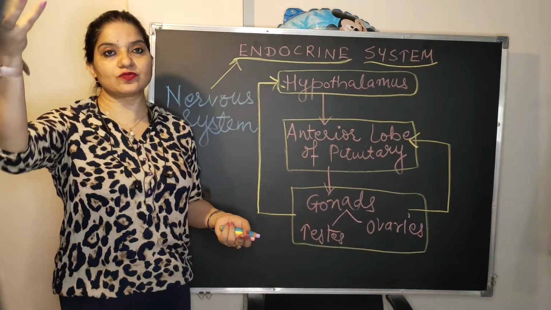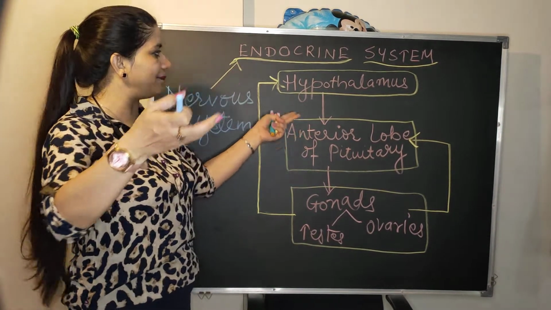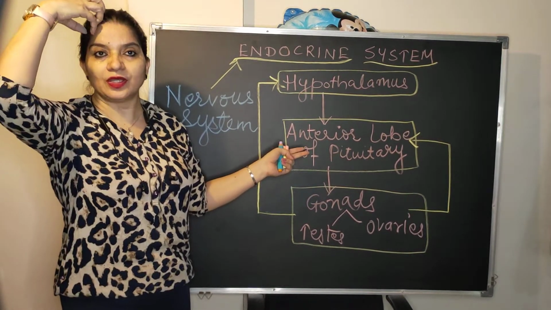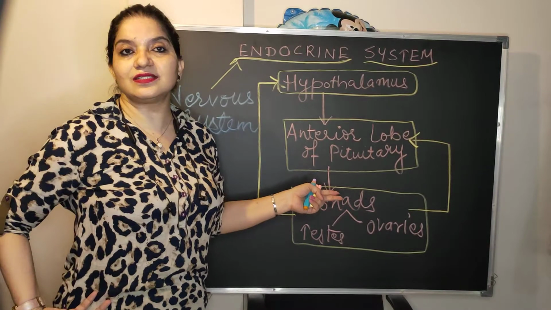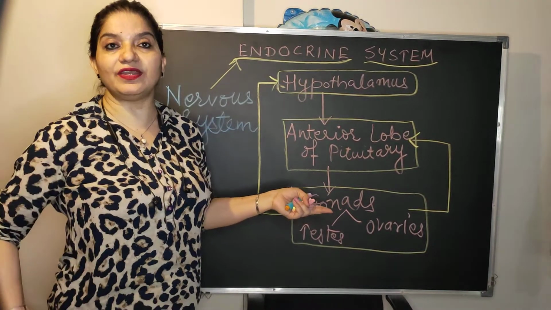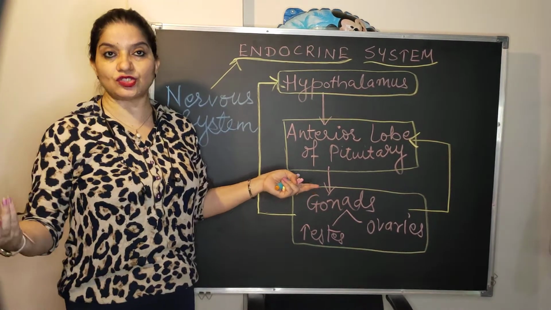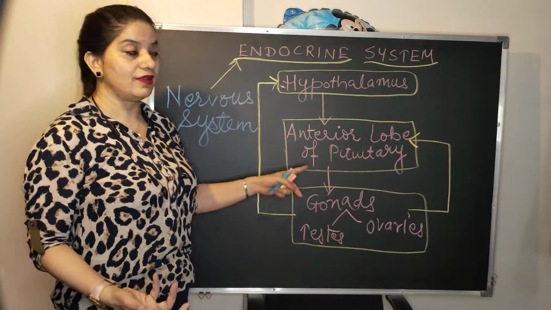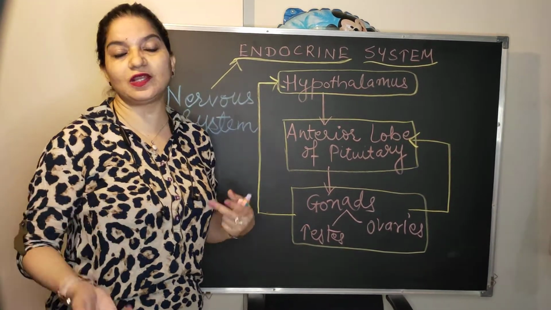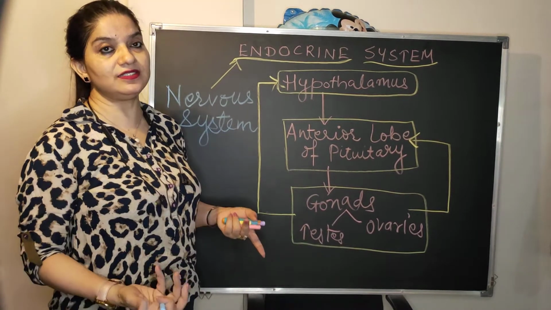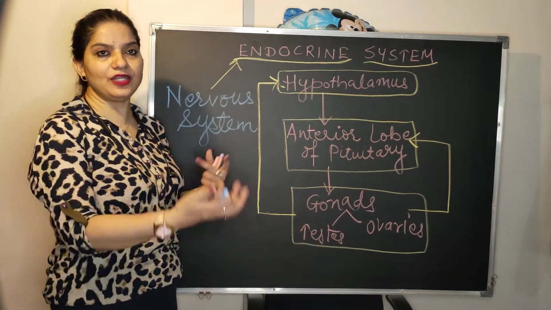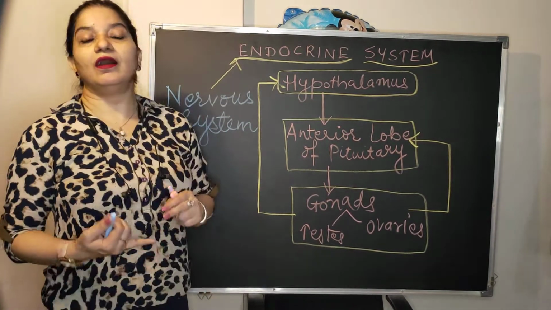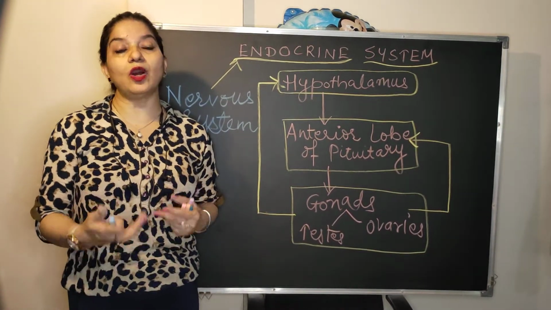Okay, so suppose, one example, you can take the same example. Hypothalamus, anterior lobe of pituitary gland, it is here. And they will act on your testes and ovaries, some distance away from the site of secretion. So the testes and ovaries are the target organs for the hormone secreted by the anterior lobe of pituitary gland. There are many hormones that I will discuss in the pituitary gland. So this is how the endocrine system works along with the hormones.